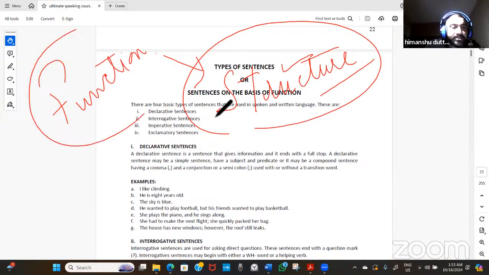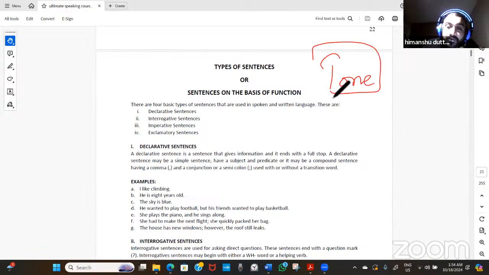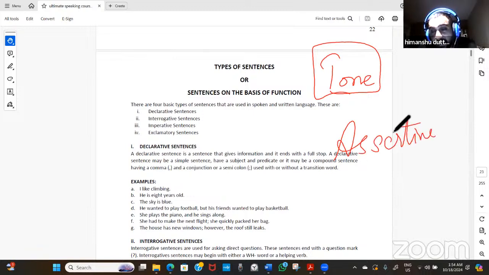So both of the things must be clear to all the people who really want to enhance their knowledge about the kinds of sentences, particularly. When it comes to the types of sentences, why do we need to know them? Because it tells you about the tone of the person, the way the person speaks, and what the person wants to convey. And if the person wants to convey something in an assertive tone, the person will speak an assertive sentence. And an assertive sentence can be of two categories.